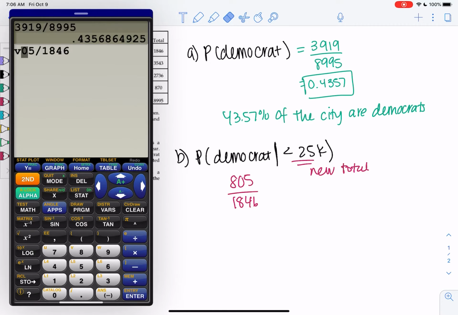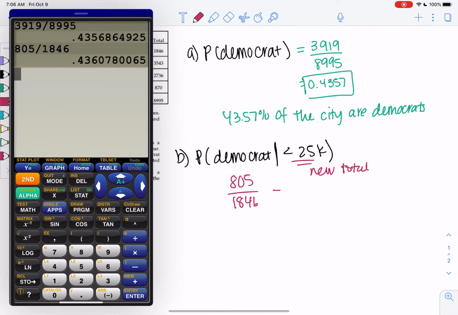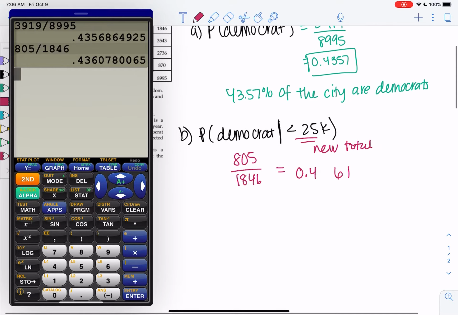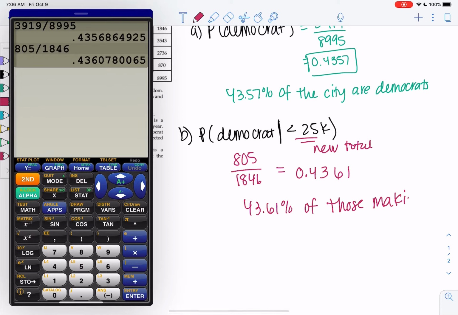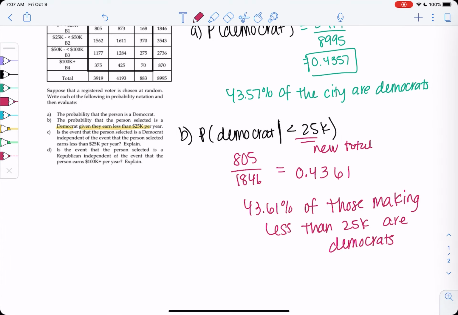Oops, I made it 8. And it's basically the same percent. It's a little bit different, right? It's 43.61. But I would argue it's close enough that these are about the same. So 43.61 of those making less than 25K are Democrats. And so I would argue that these are independent. The fact that people are making less money did not change the percent of Democrats.